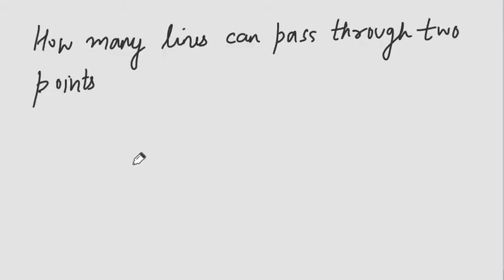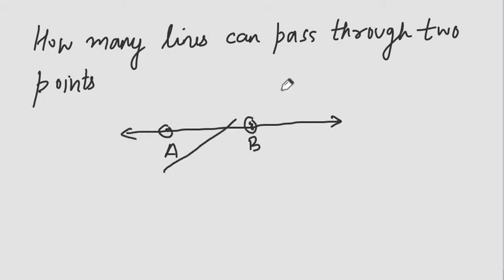How many lines can pass through two given points? So if we have two given points, let's say A and B, then how many lines can pass through them? There can be a single unique line that passes through A and B. If we draw some other line, it will not pass through A and B. So if we are given two points, then there is a single line that can pass through the given points, right?